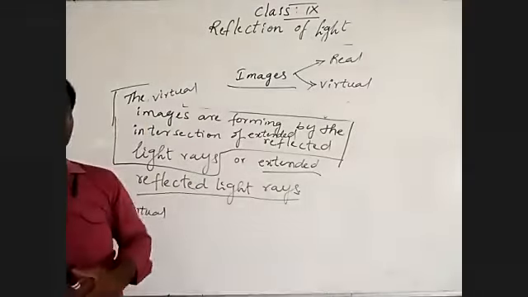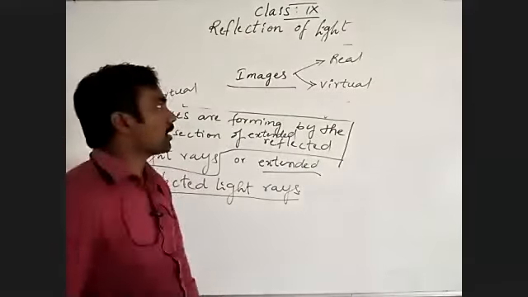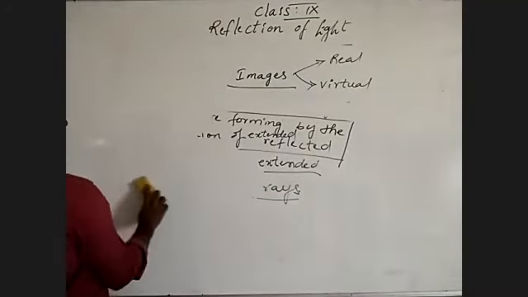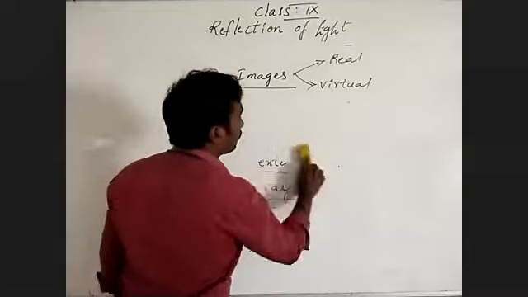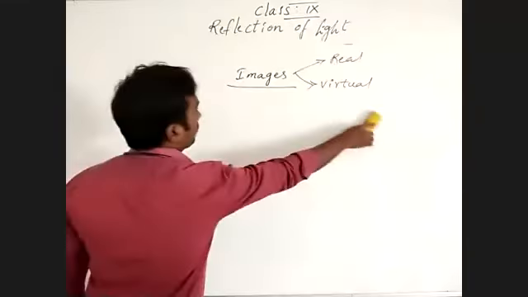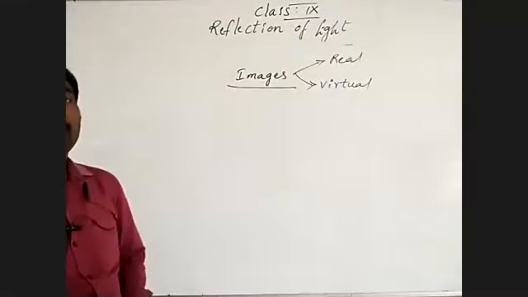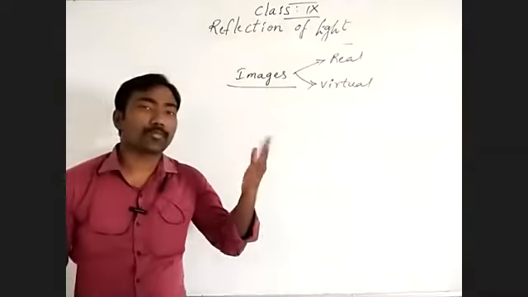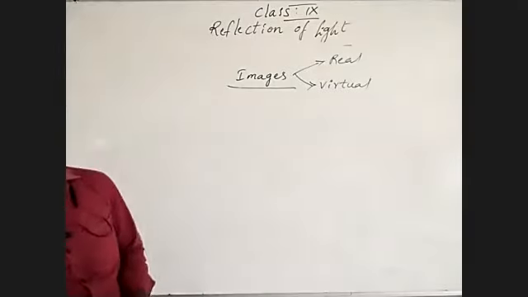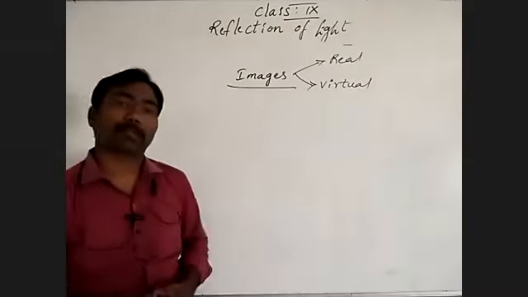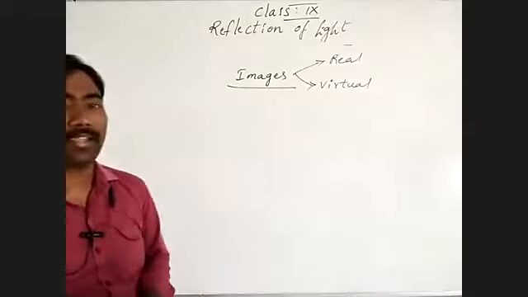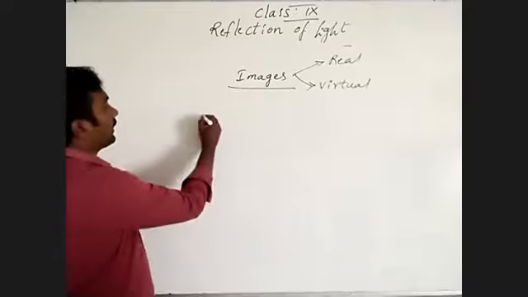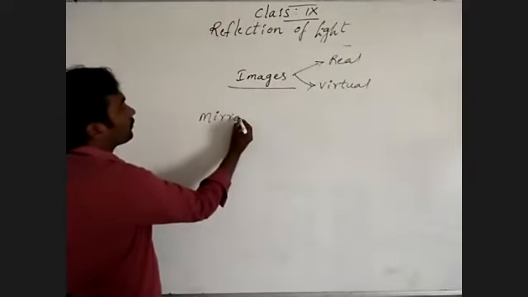Best example: every morning, to come to your school, or to comb your hair, brush your teeth, do touch up to your face, that is, to give beauty to your face, where are we standing? In front of the mirror.